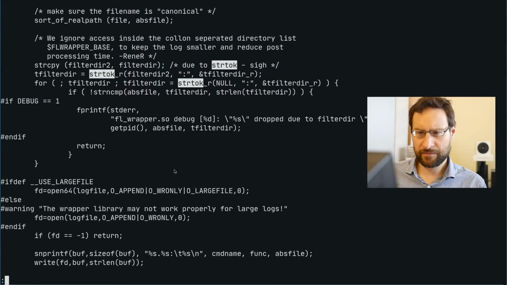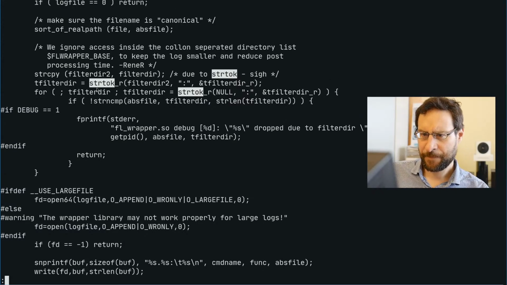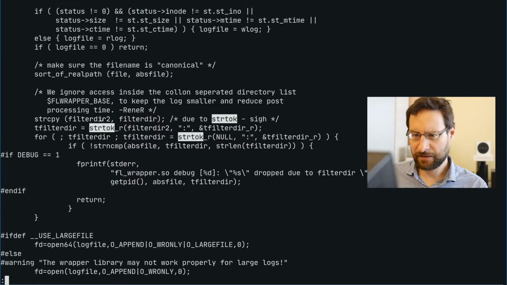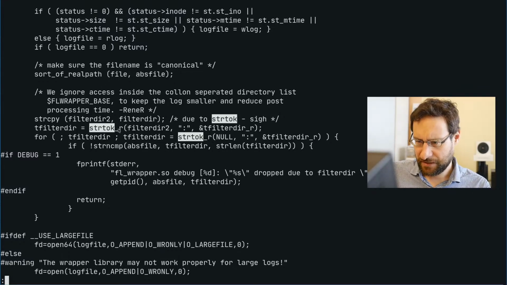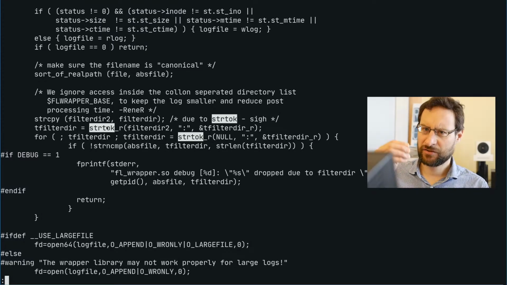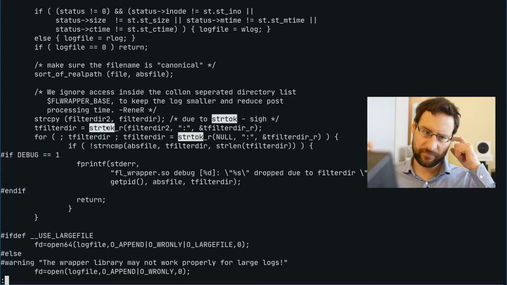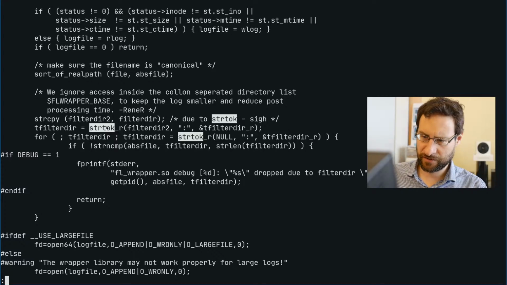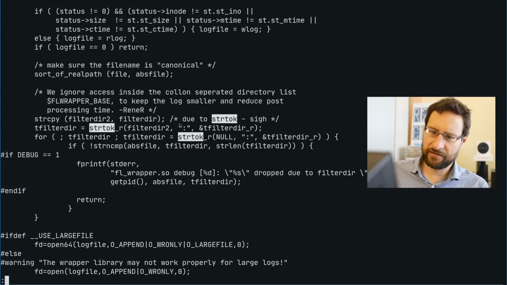Of course, other Wine user code does not expect opening a file to modify the strtok state. strtok is a string tokenizing function, a very 30-40-year-old function. I changed this to the thread-safe version here with this pointer state, and so far so good.